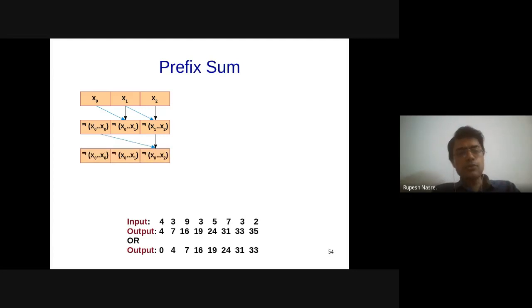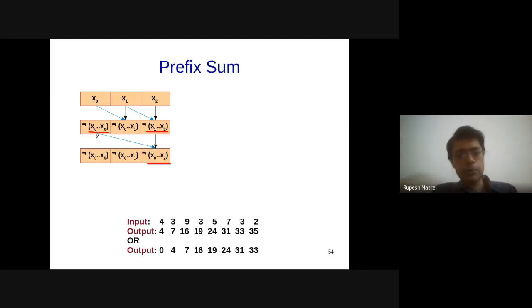What do I do at the next step? If I have x1 plus x2 computed at this stage, and I want x0 added to it, I can have x0 added at this location in the next iteration, because x0 is still visible. What is x0? x0 is actually the sum of x0 to x0. So that is available in the next step.